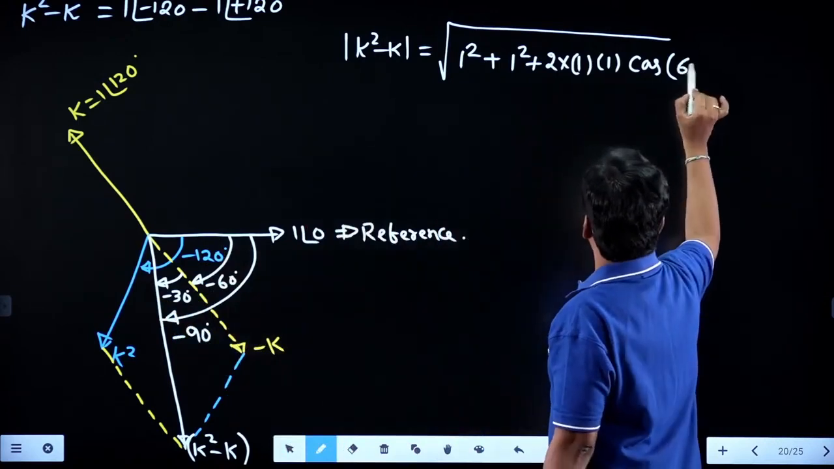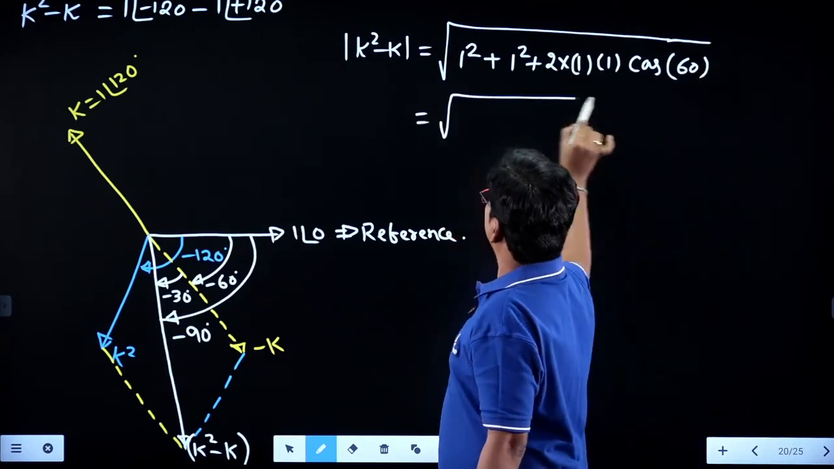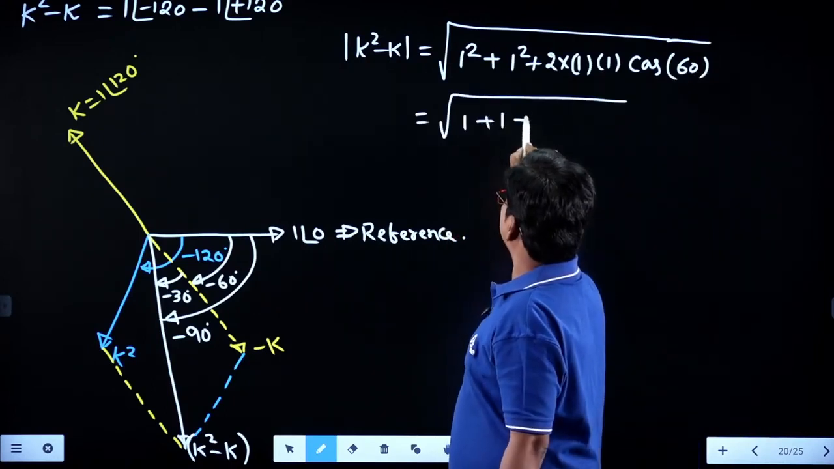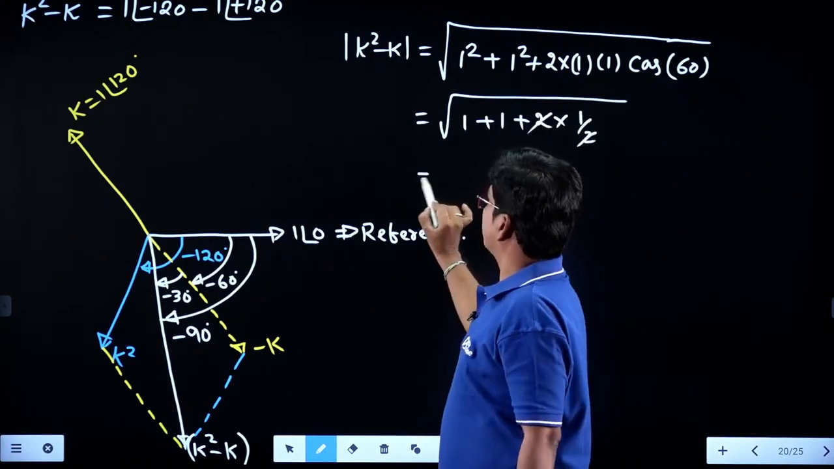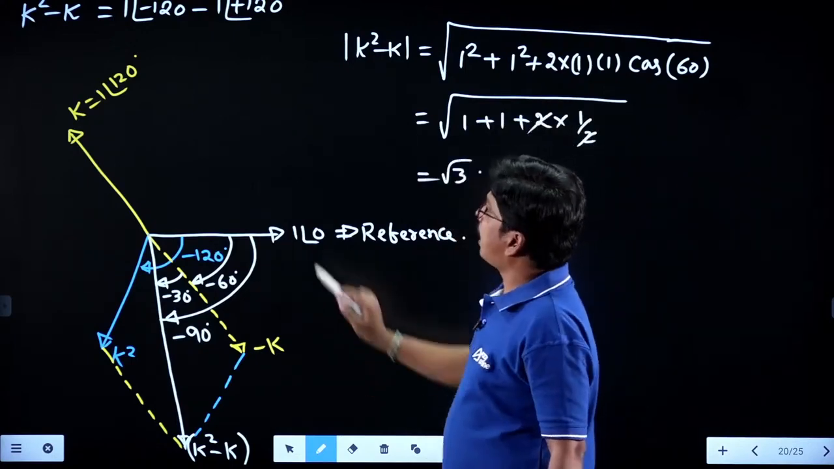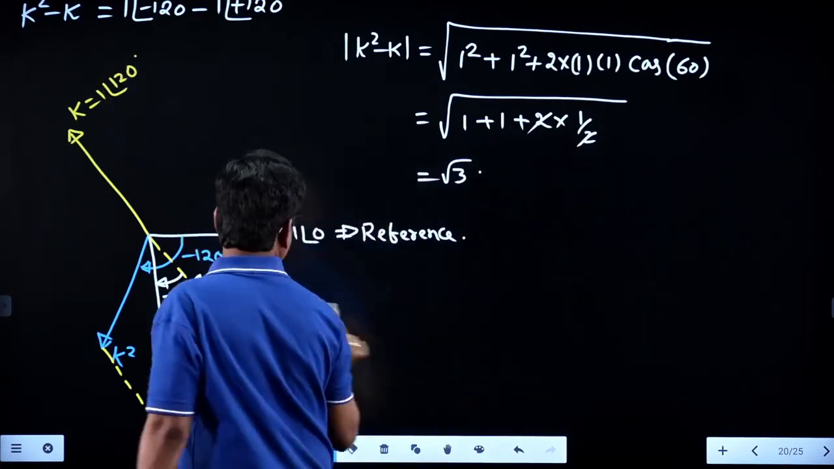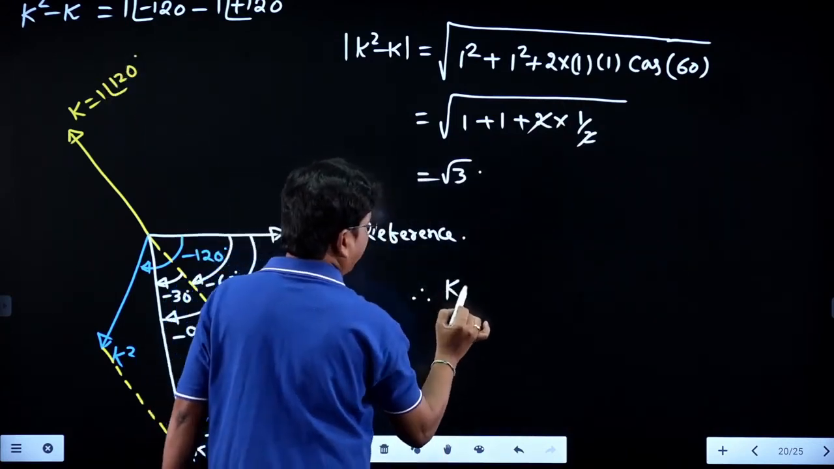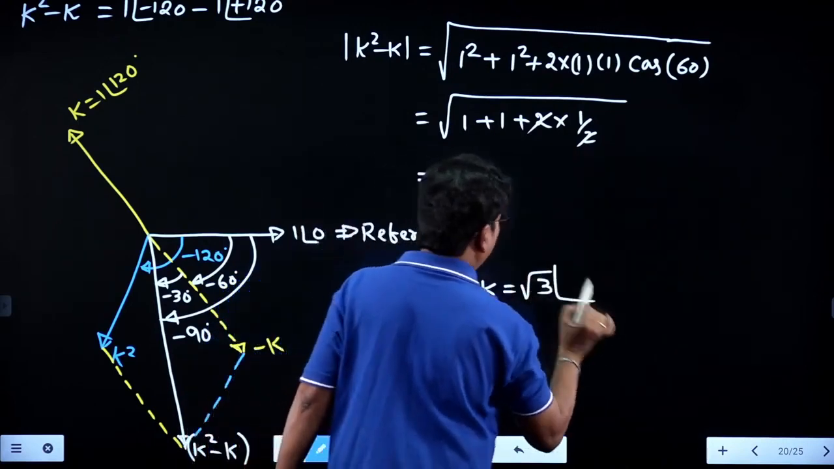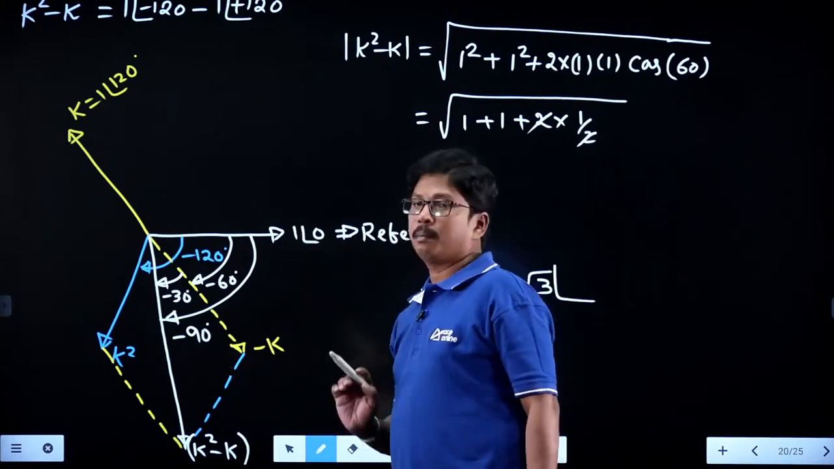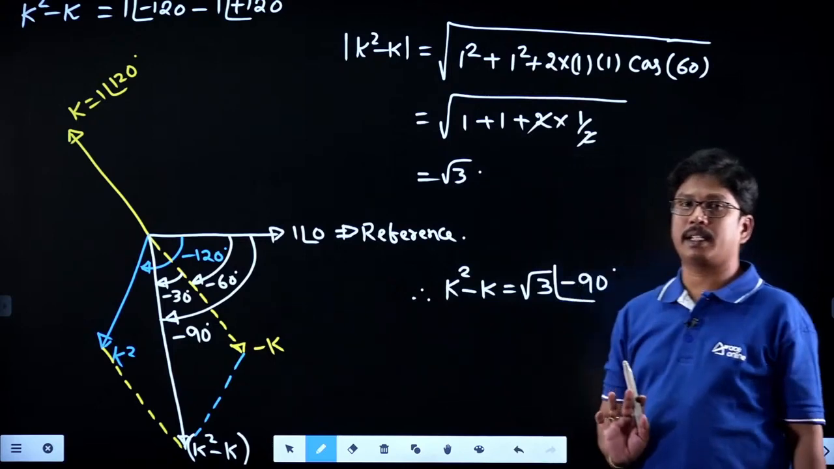Both are the same, no? Cos of minus theta is cos theta. If you take this one, it has 1 plus 1 plus 2 into cos 60, which is 1 by 2. It is root 3. So the magnitude of K square minus K is root 3. Therefore, K square minus K value has magnitude root 3, and the angle from the reference is minus 90. Root 3 at an angle of minus 90.